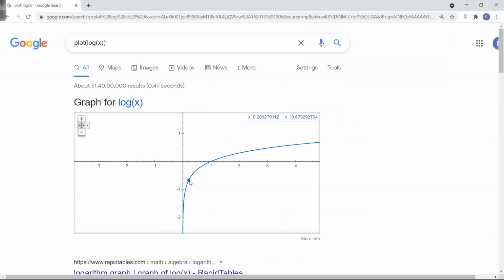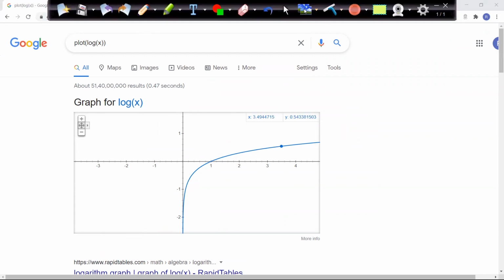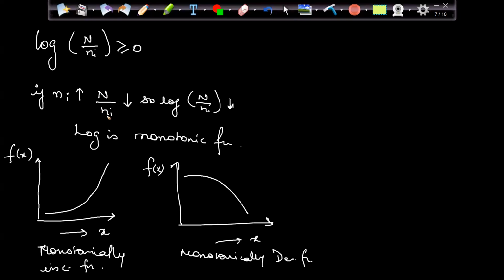As my value of x is increasing, my f of x is increasing. It's a monotonically increasing function. And obviously when the value is decreasing, this will also decrease. So that is what we are discussing here: if my n upon ni decreases, then my log of n upon ni will also decrease.